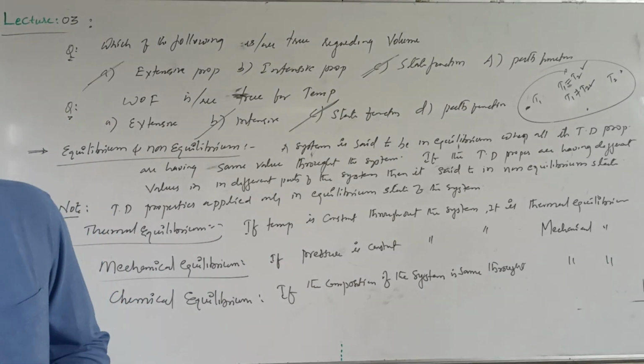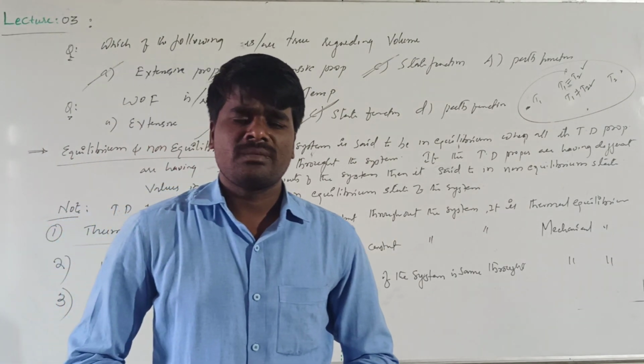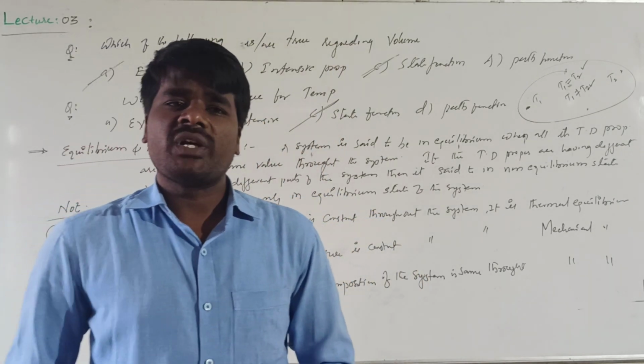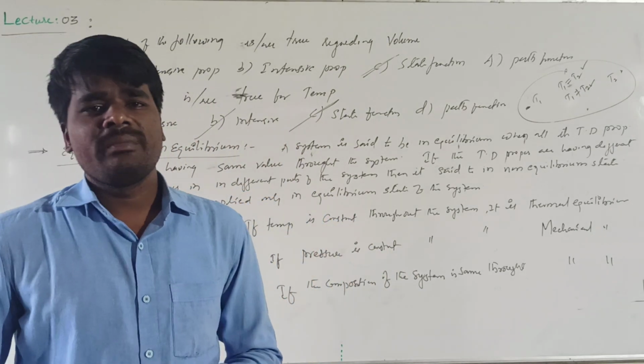Thermodynamic properties are applied only on the equilibrium state. And what is meant by equilibrium? When a thermodynamic property has the same value throughout the system, then it is said to be in equilibrium state. If the thermodynamic values are different in different parts of the system, then the system is said to be in the non-equilibrium state.